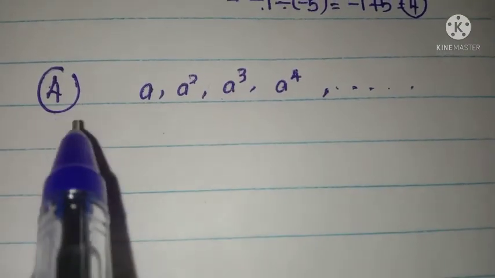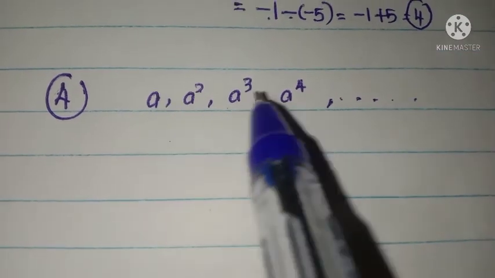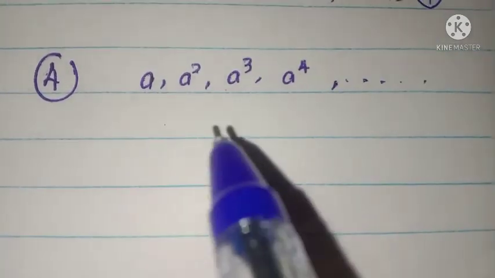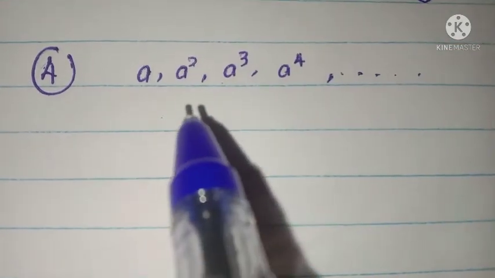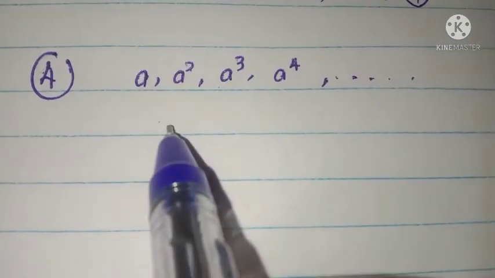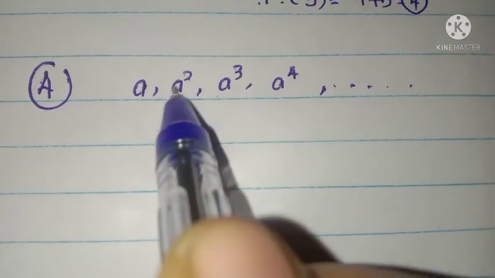Now look at the fourth set of questions. A sequence, a list of numbers, is given. We want to verify whether it is an AP or not. See here, the first term is A. Next term is A square.